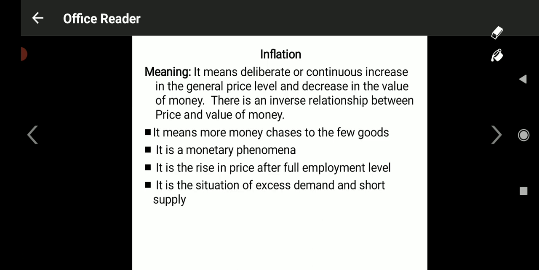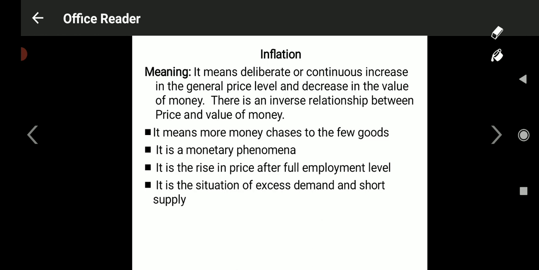Inflation is a situation of excess demand. Demand is increasing like anything. In every second, every minute, demand goes on increasing. But you can't fulfill that demand as soon as possible by increasing the supply. Supply cannot be increased as soon as demand increases. If demand increases within a second or minute, you can't fulfill that demand in seconds or minutes.